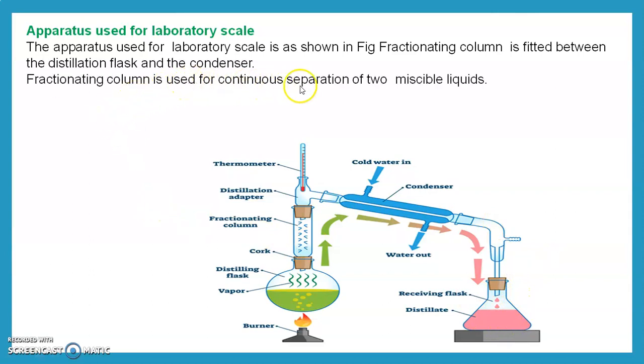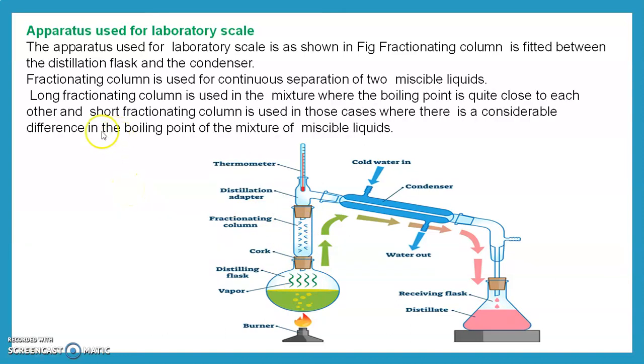The fractionating column is used for continuous separation of two miscible liquids, and it helps to separate them out. A long fractionating column is used for a mixture where the boiling points are quite close to each other, and a short fractionating column is used where there is a considerable difference in the boiling points of the miscible liquids.